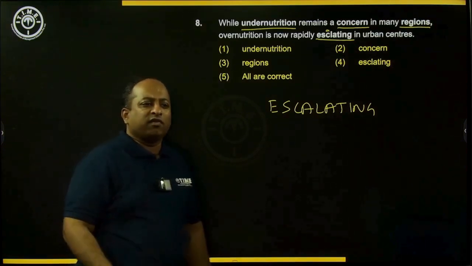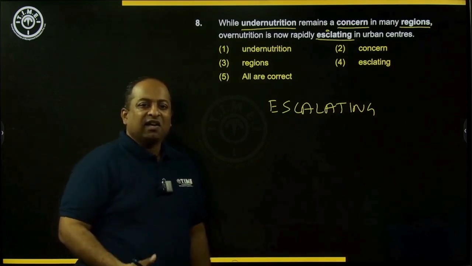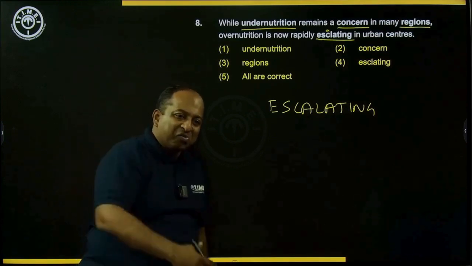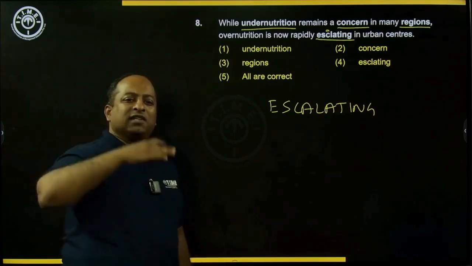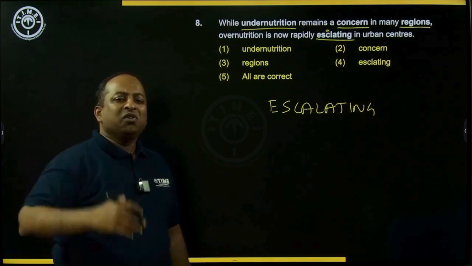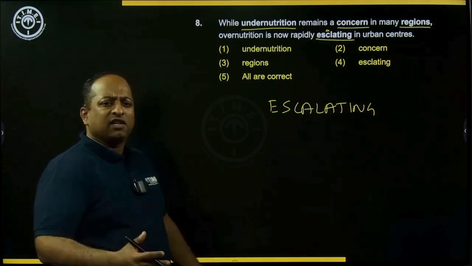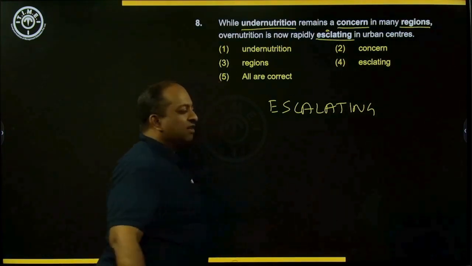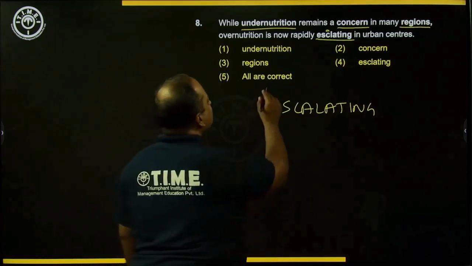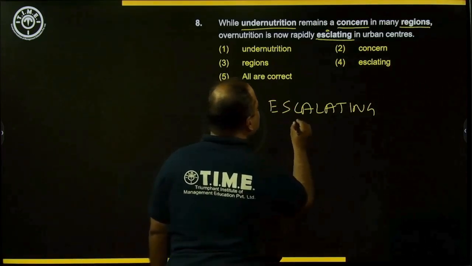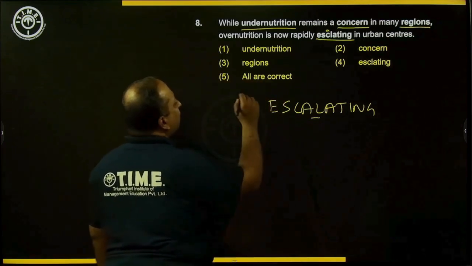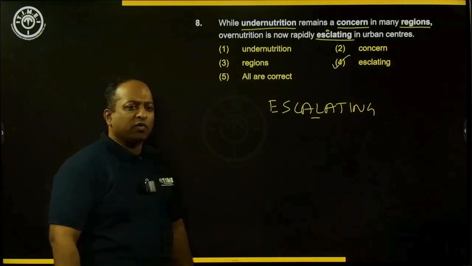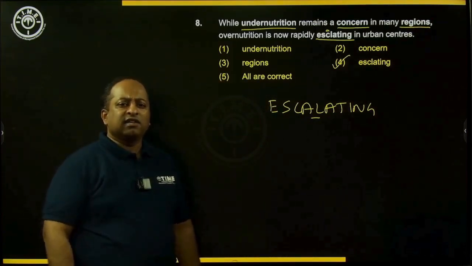Escalate. So you have heard of the word, for example, escalator, right? Escalator is where you take moving steps to go up somewhere, or you have a downward escalator also, but primarily it's steps used to move from one floor to another. It's another variation of the word escalate. So escalating is the word which should be there, and hence the right spelling would be ESCALATING. Hence the word which is misspelled is escalating. So the option is number 4. So for question number 8, the answer is number 4.